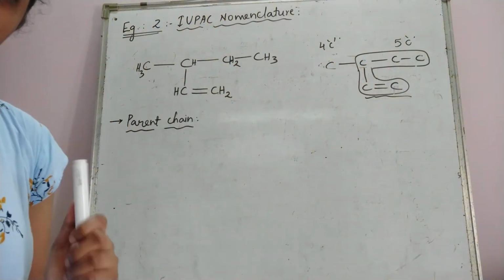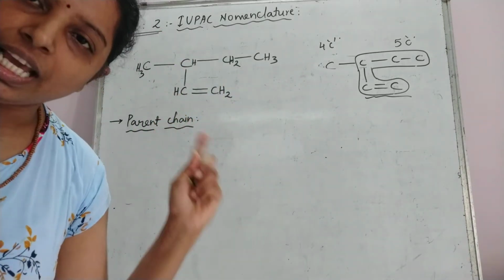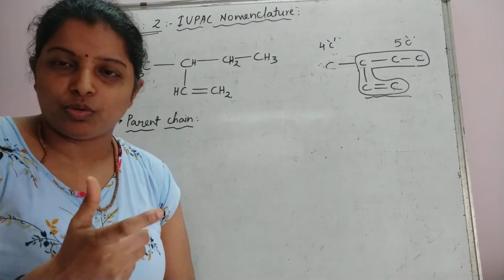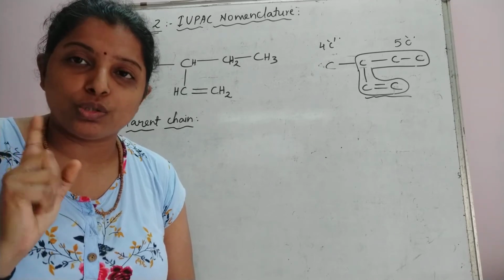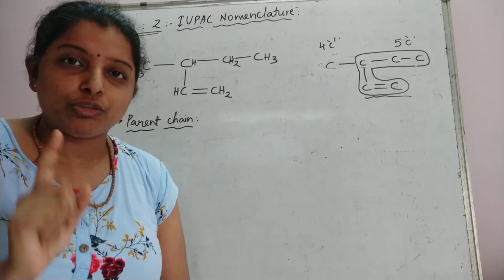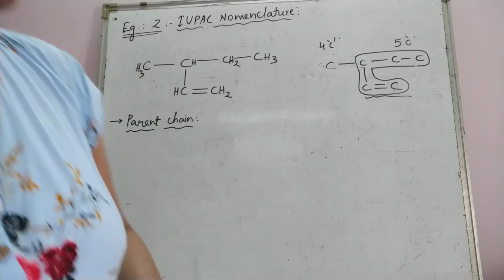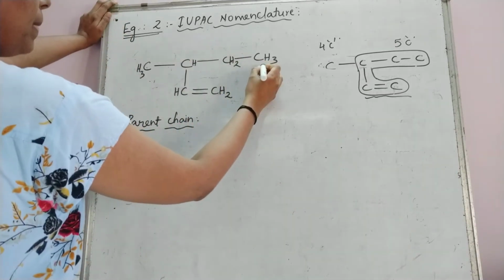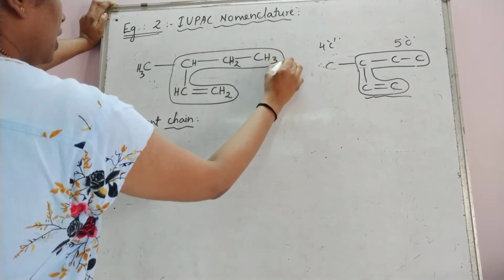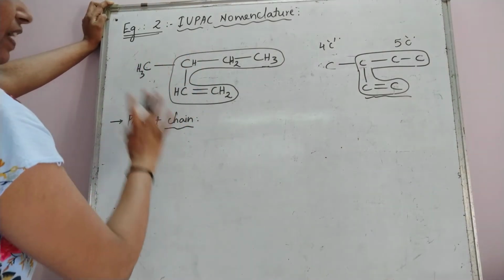So certainly this carbon chain is the longest carbon chain, and also it contains the active part of the compound, that is the double bond. Remember, double bond and triple bond are also active parts of the compound, but they are not called functional groups, they are the reactive parts. So they should be present in the parent carbon chain. So in my original compound, I mark this as the parent chain. It contains 5 carbon atoms.